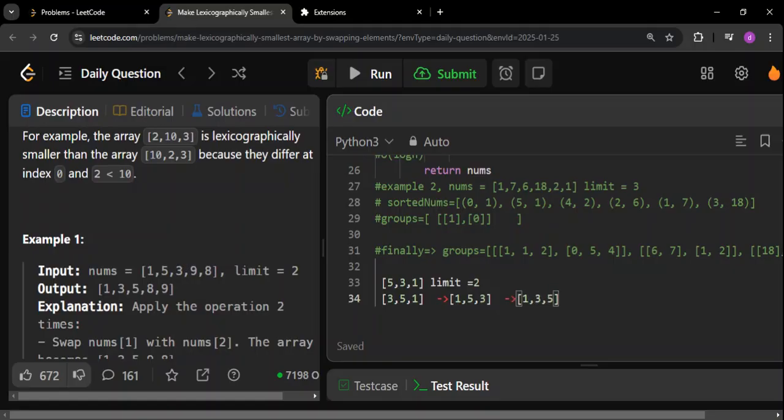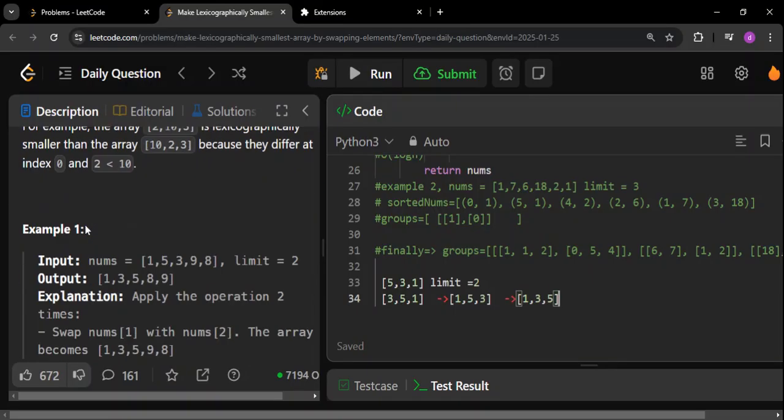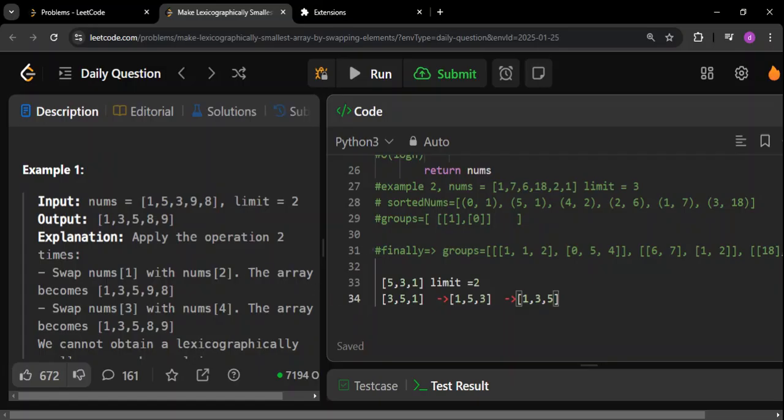So the idea here is, if you try to understand what is happening, we are basically trying to find a union. Once a number of elements are there in the union, they can be swapped with each other. It doesn't matter what their values are now, because we just have to look for a property such that they can be included in a union. And once the elements are in the union, we can conclude that yes, we can swap any elements in that union. As simple as that. So now our question reduces to how to find this union.